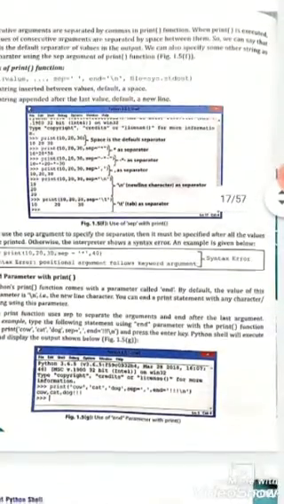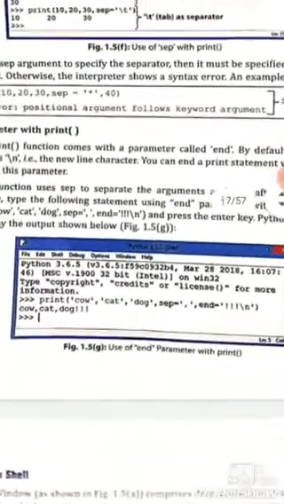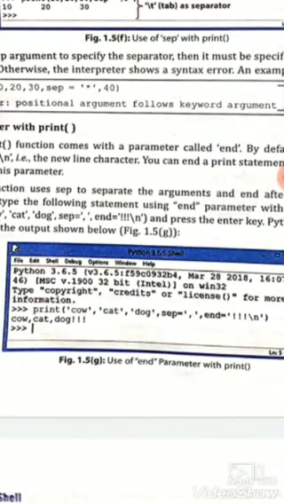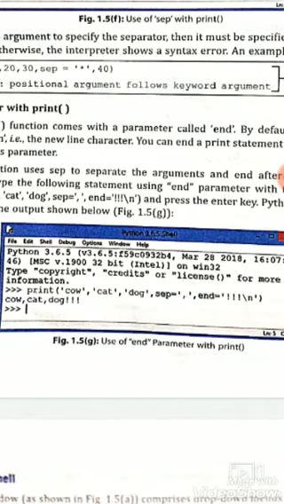So here print cow, cat, dog separated by comma and ended by these signs and slash n, so that it is separated by commas and ended by this not equal sign.